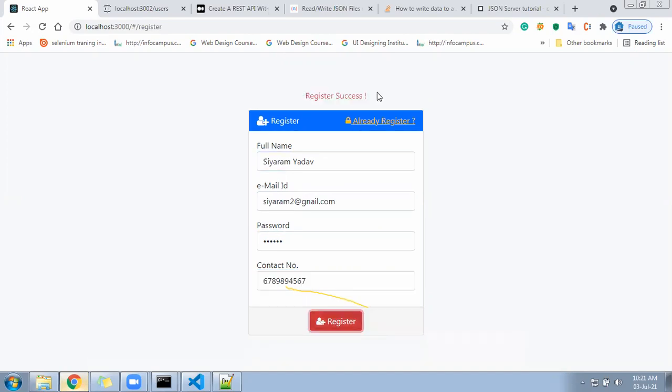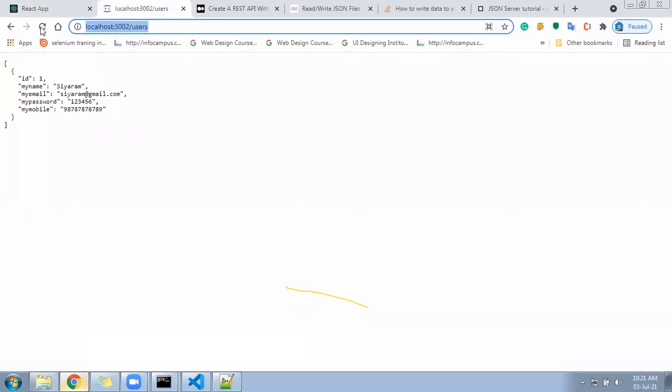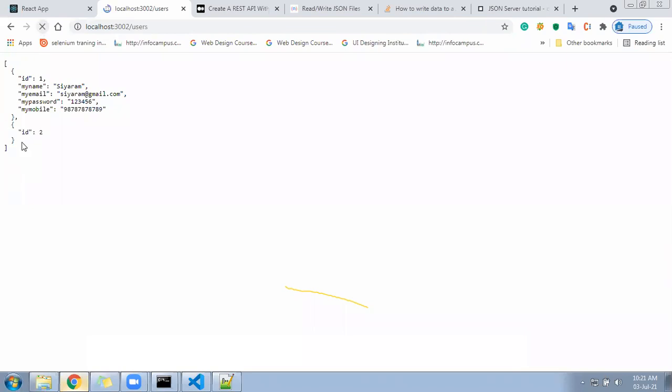It is saying register success. If I run this URL, oh awesome, only empty has come here. Only the ID is coming, ID is coming as a 2. Okay, no problem. Maybe while sending the data, there is a problem through the post method. We can use Axios here.